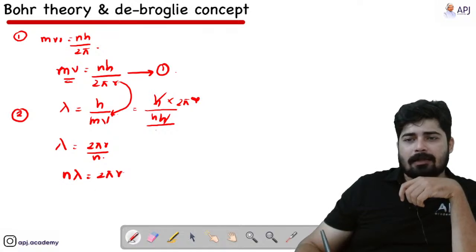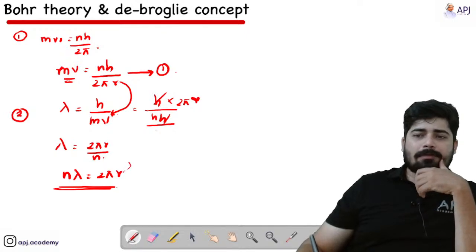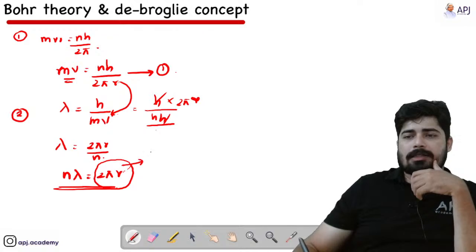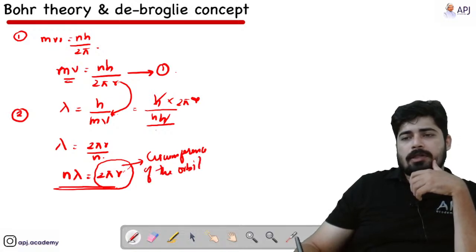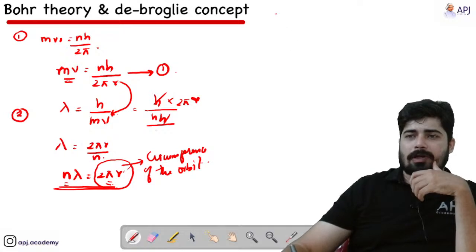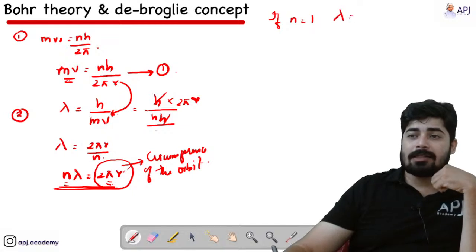What does that mean? This is an interesting relation. 2 pi r means the circumference of the orbit in which the electron revolves. So here it is saying that if n is equal to 1, what do you mean by n? n is the number of the orbit or the number of the shell. So if n is equal to 1, then lambda is equal to 2 pi r.